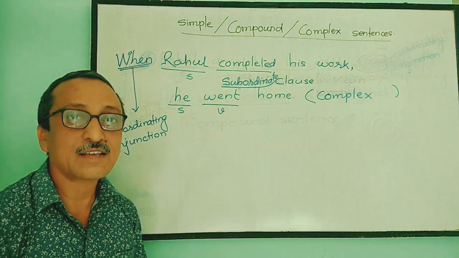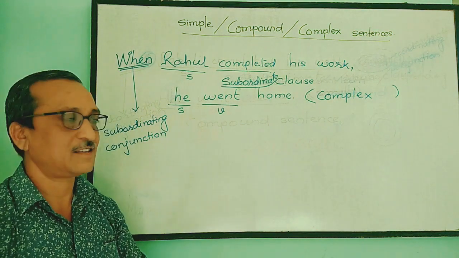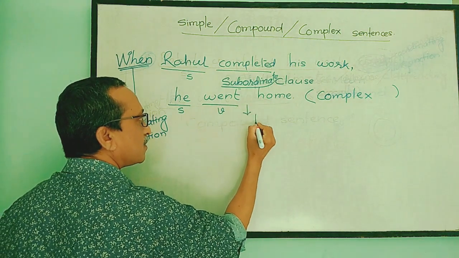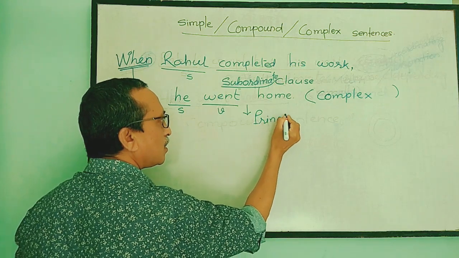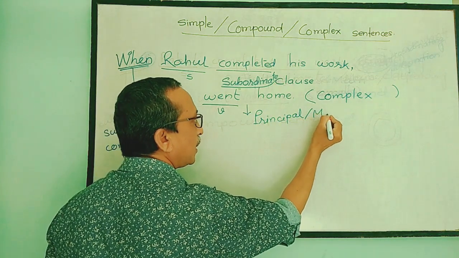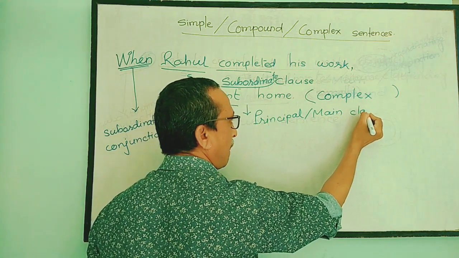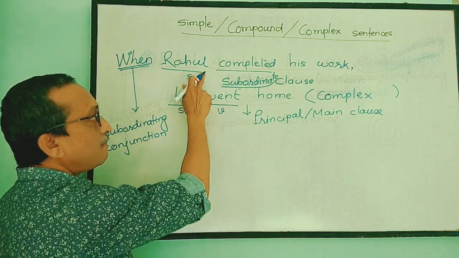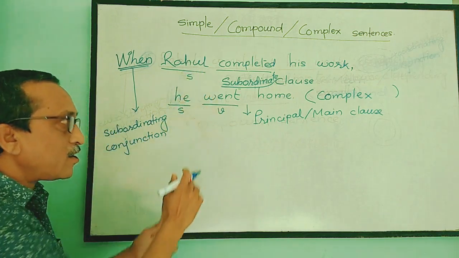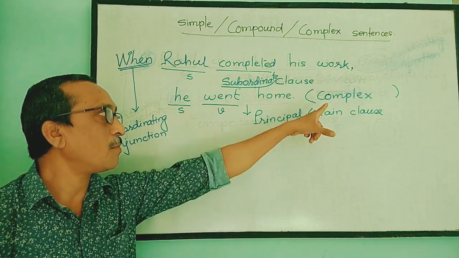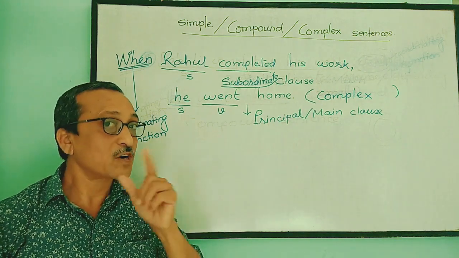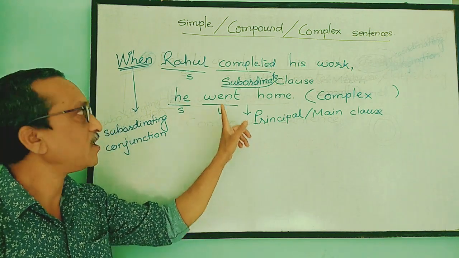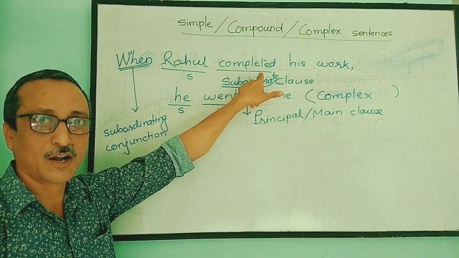So what is a complex sentence? A complex sentence is a sentence in which there is one principal clause, this is a principal clause, right? Or it is a main clause. One principal clause or one main clause and one subordinate clause. This kind of structure is called a complex sentence. Once again, what is a complex sentence? A complex sentence is a sentence in which there is one principal clause and one subordinate clause.